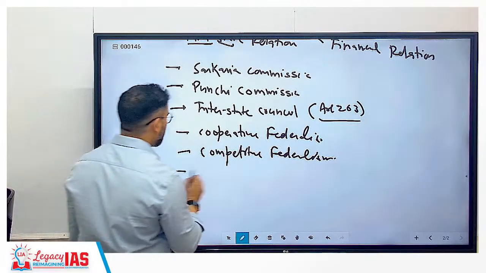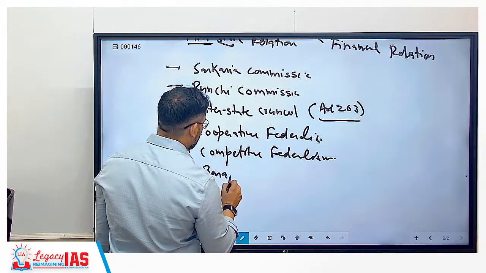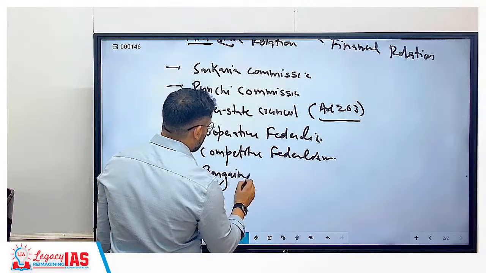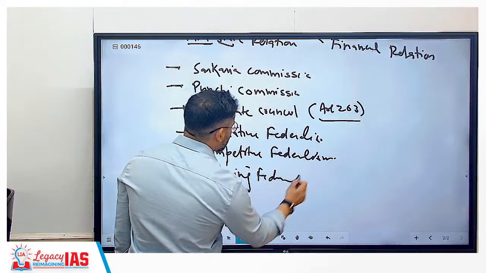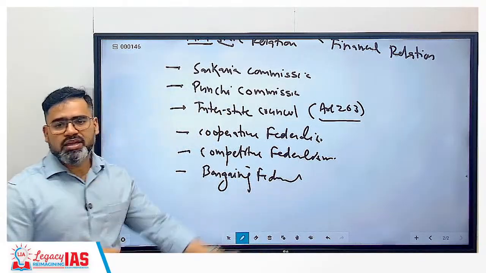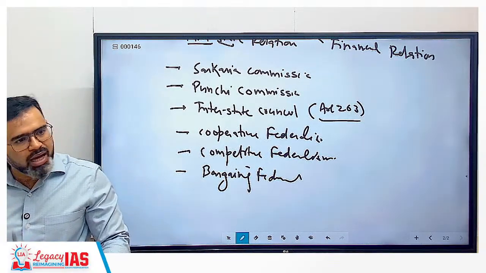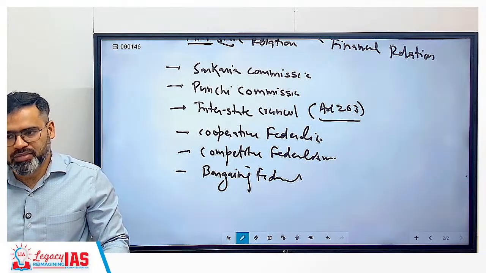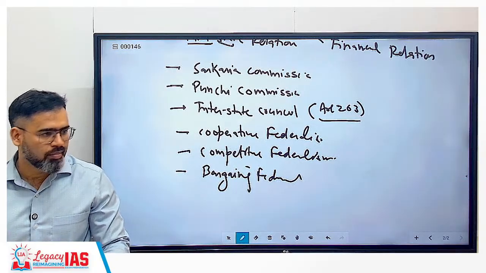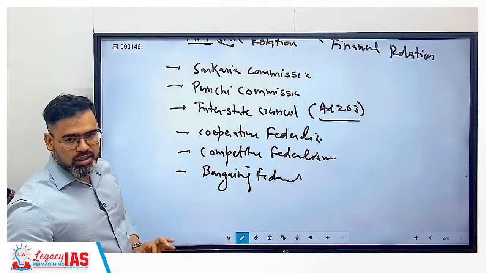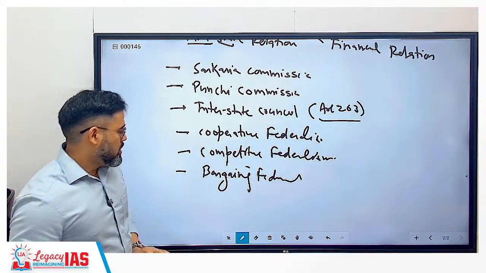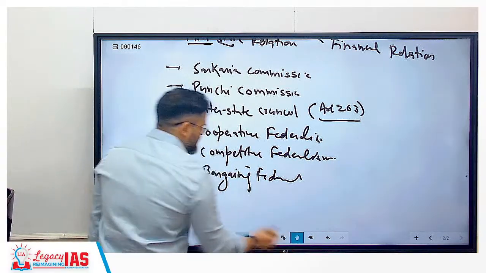Sometimes we can talk about bargaining federalism also. What is bargaining federalism? The state bargains with the center: if you provide me this much fund, I will accept your proposal. That kind of bargaining happens. So we will cover all those things under it. Once that is done, we will move on to the next chapter.